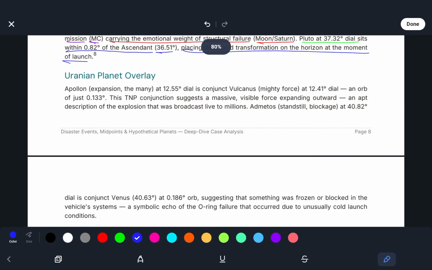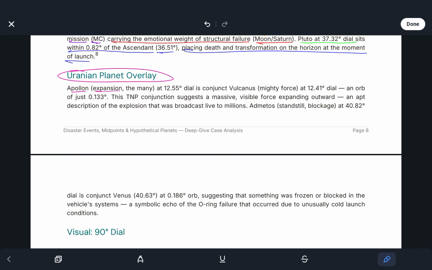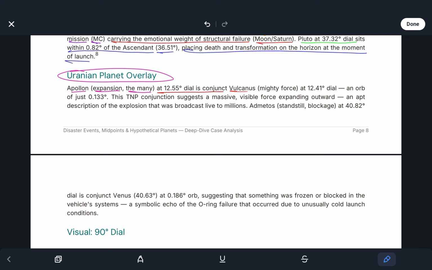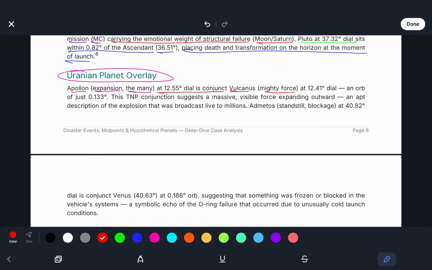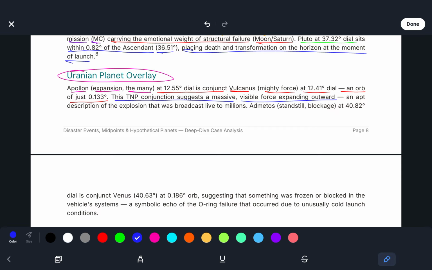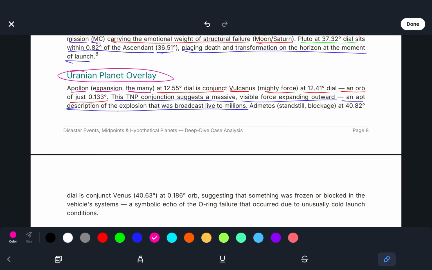And now the Uranian planet overlay. We see that Apollon, which is expansion of many, is at 12.55 degrees dial, and is conjunct Volcanus, mighty force, at 12.41 degrees dial. An orb of just 0.133 degrees. This TMP conjunction suggests a massive visible force expanding outward, an apt description of the explosion that was broadcast live to millions.